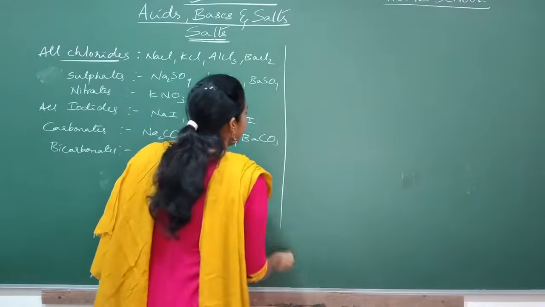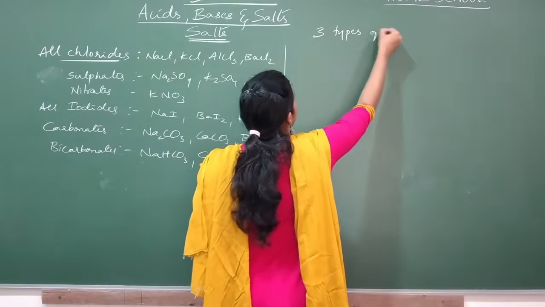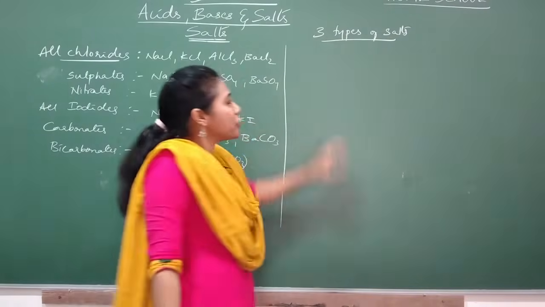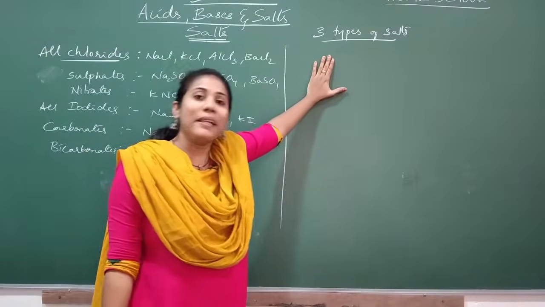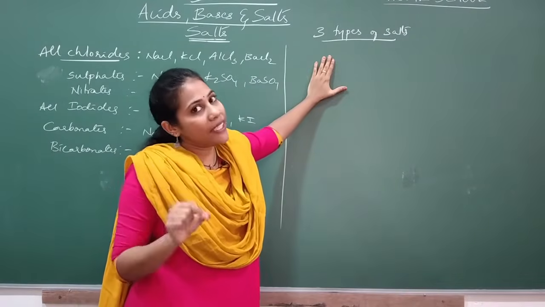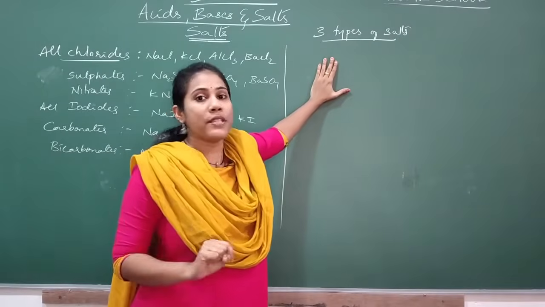Three types of salts. This is a very important topic. Questions on this topic can be asked in the form of MCQs, so you have to be very careful. To select a perfect answer, definitely you must know the concept.